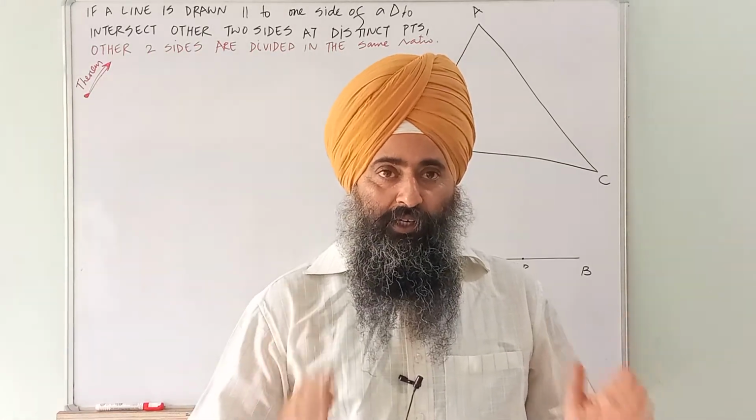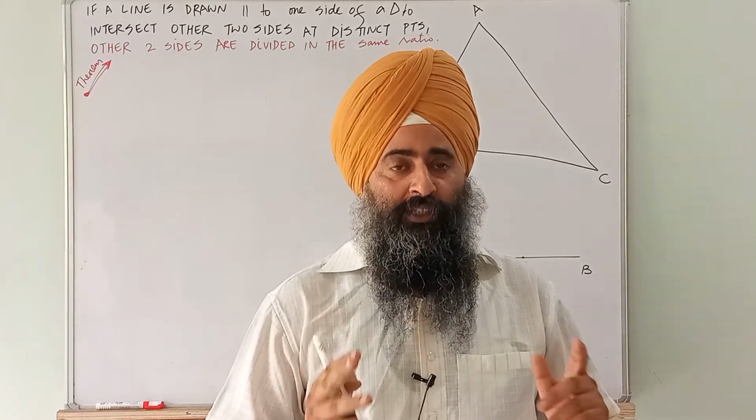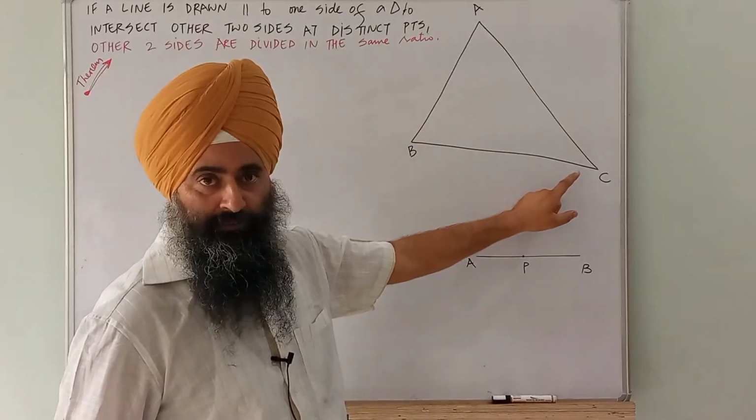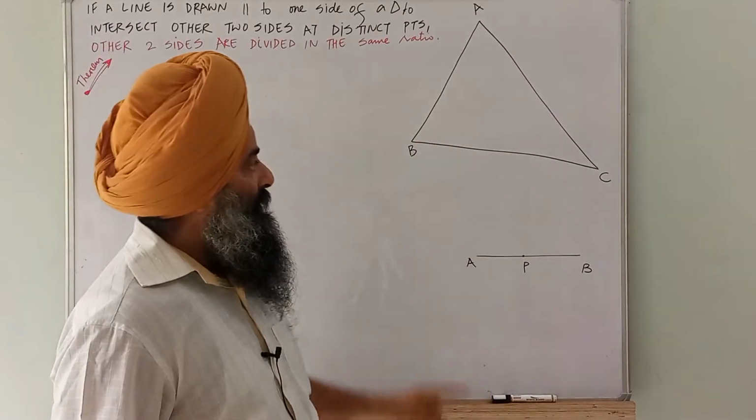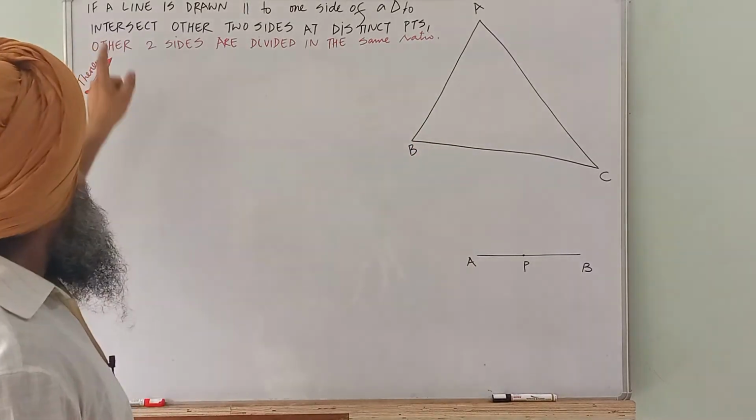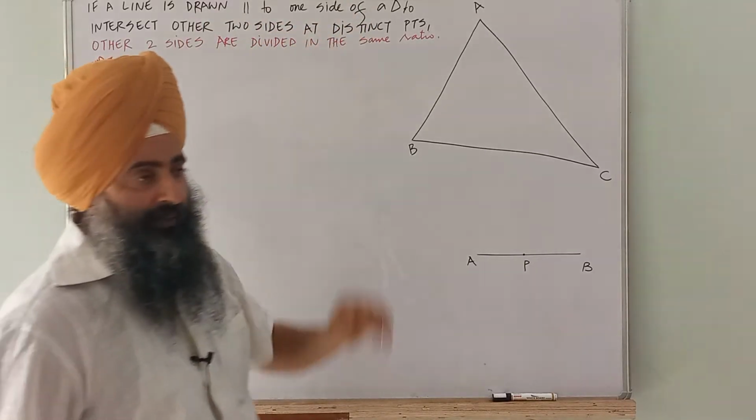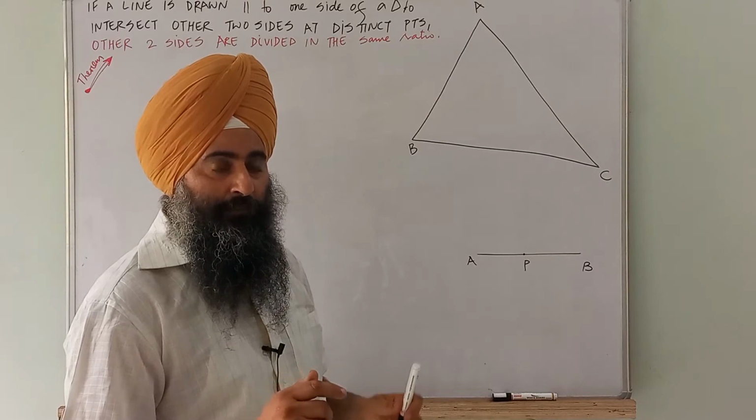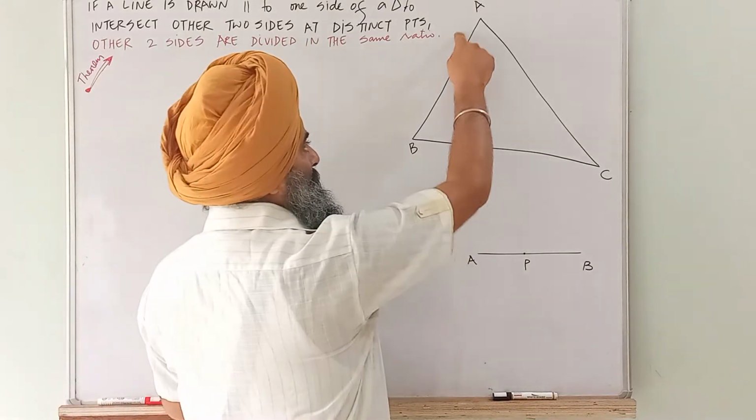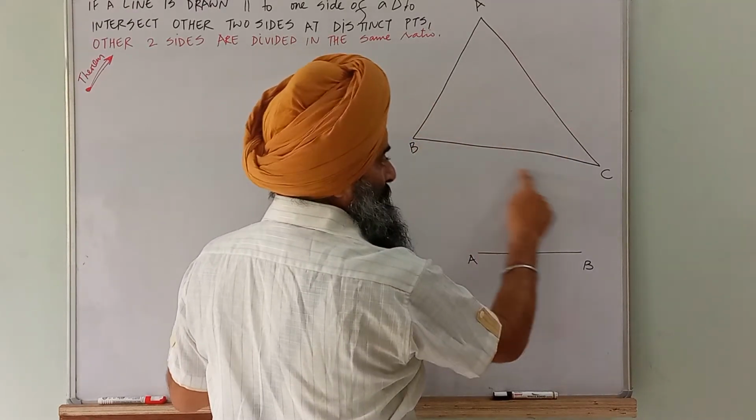We will derive, understand and prove a very important theorem in the study of triangles. This is a triangle ABC. We want to prove that in this triangle, if a line is drawn parallel to one side of a triangle, it can be parallel to AB, it can be parallel to AC or BC.